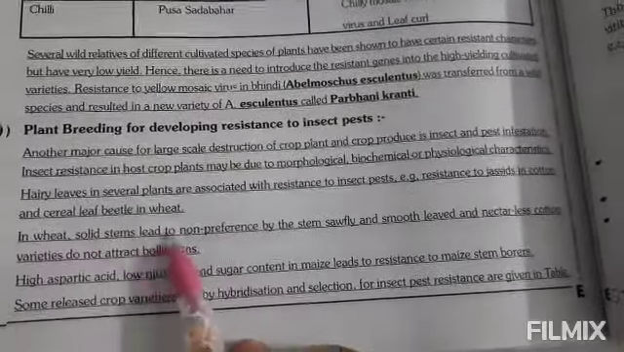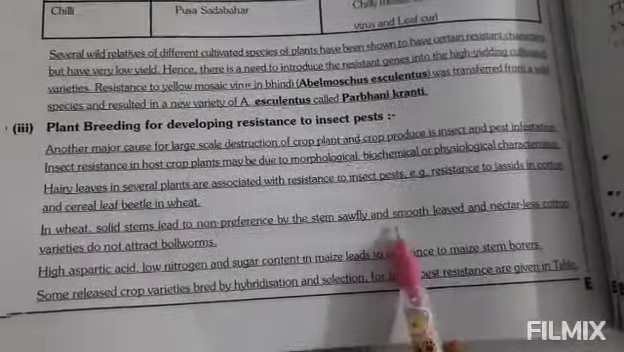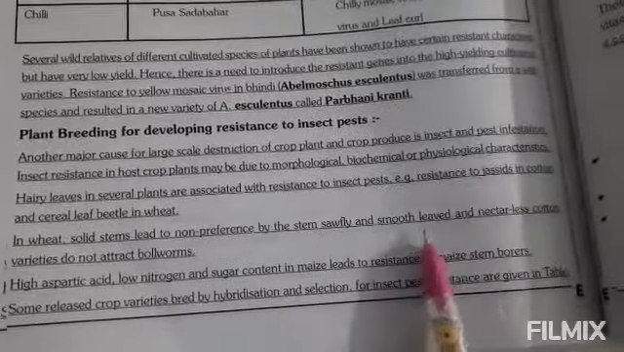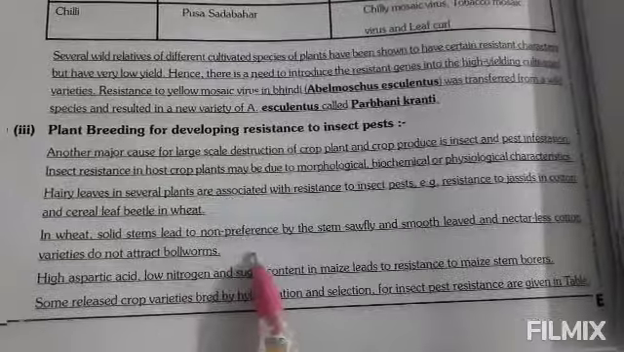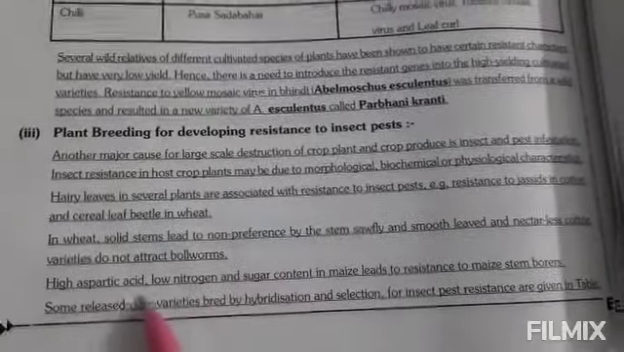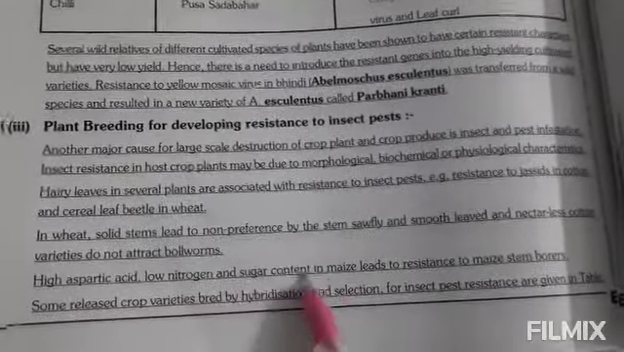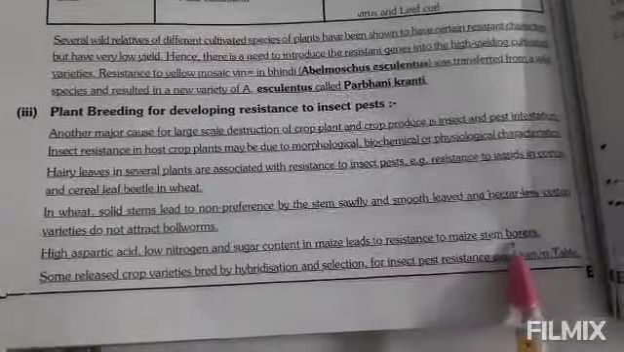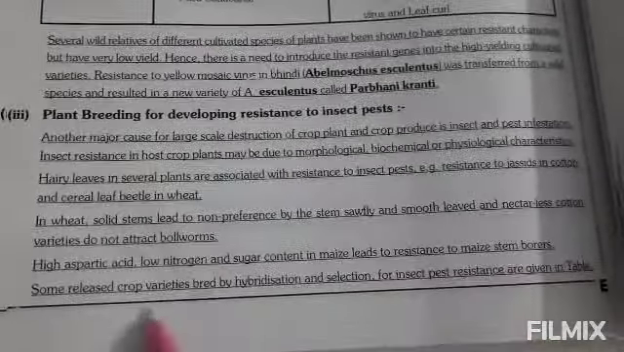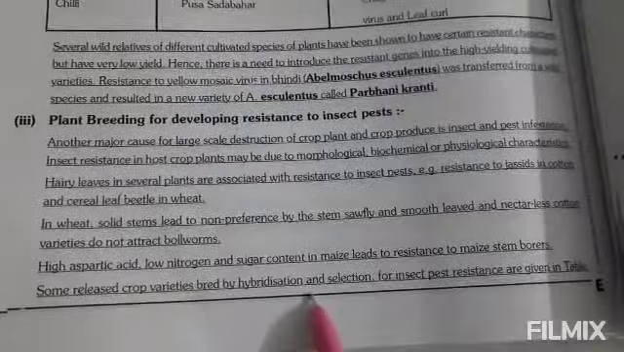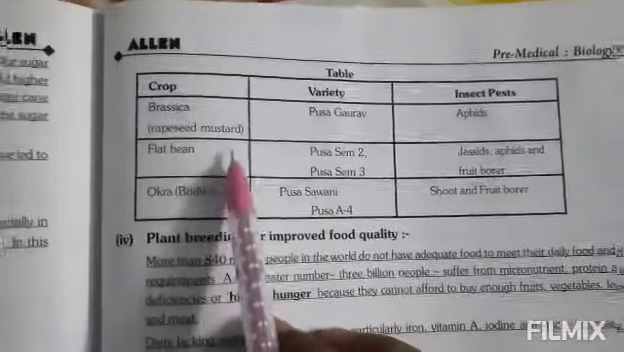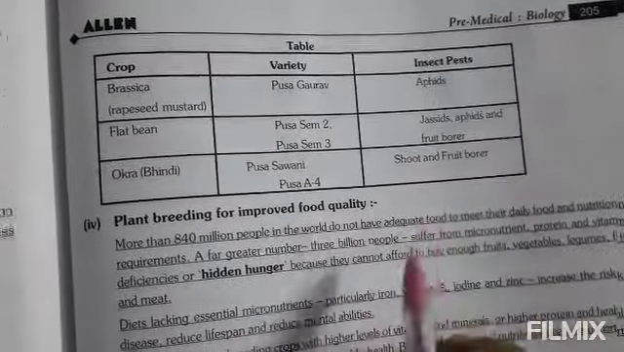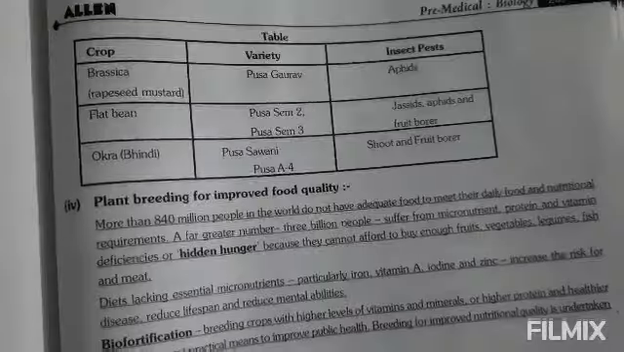In wheat, solid stems lead to non-preference by the stem sawfly. Smooth-leaved and nectarless cotton varieties do not attract bollworms. High aspartic acid, low nitrogen and sugar content in maize leads to resistance to maize stem borers. Some released crop varieties bred by hybridization and selection for insect pest resistance are given in the table. This is the table, that is the crop, variety and insect pest. You can take a screenshot of it.